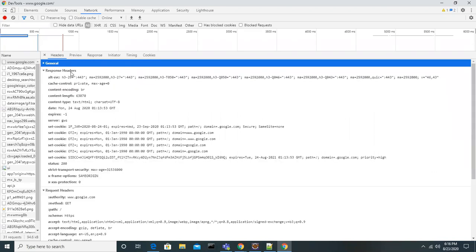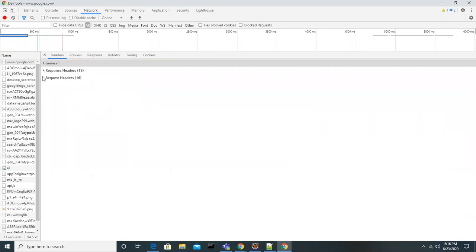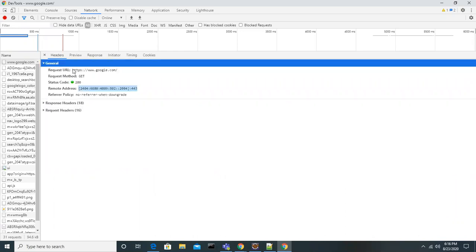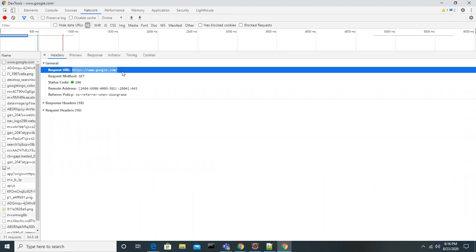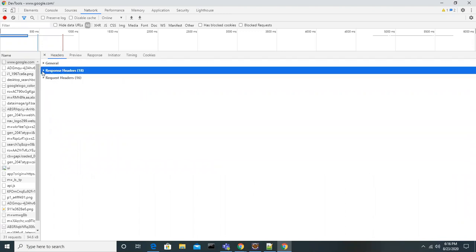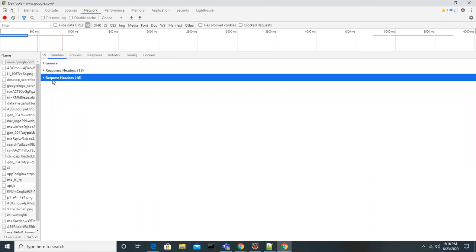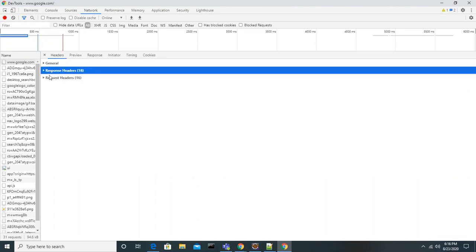So this is general information. And if you go to the response headers and request headers, these are the two things. In general, what you see here is the URL, right? This is the main thing. First of all, guys, tell me what is request and what is response?